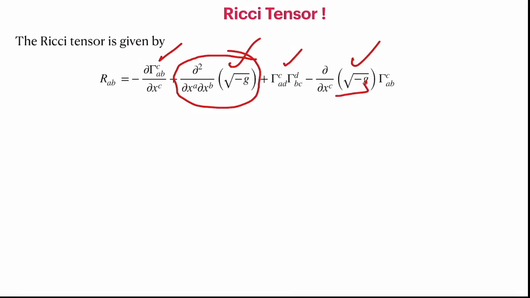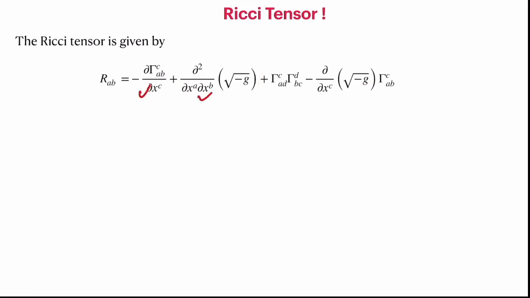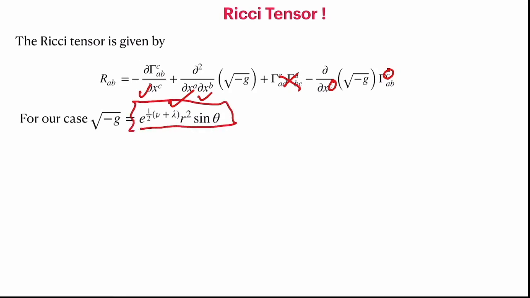One needs to calculate this step by step. One of the difficulties is that these are straightforward. This is also straightforward. There is one summation over here, another summation over here. That's the most cumbersome. Then you have one summation over here. So these have to be done. These are fairly straightforward. Let's compute the square root of G. In this case, it is a product of diagonal elements. This can be simply written as e to the power half nu plus lambda, r squared sine theta.